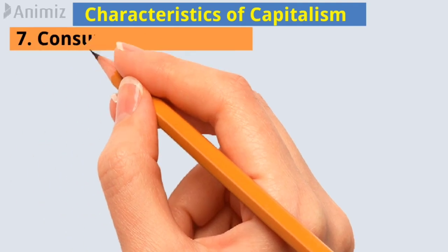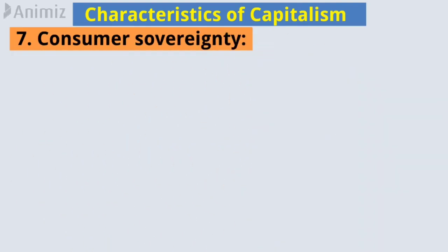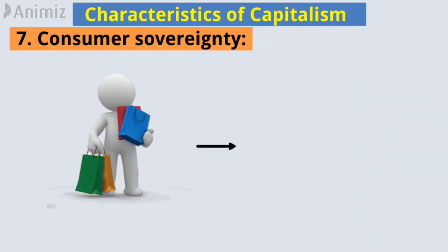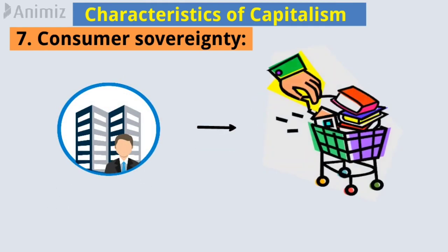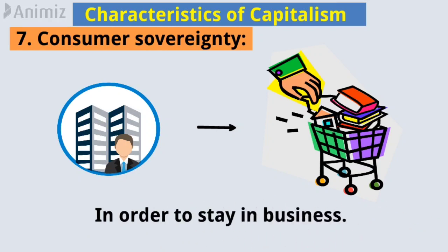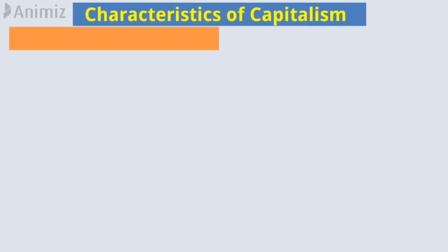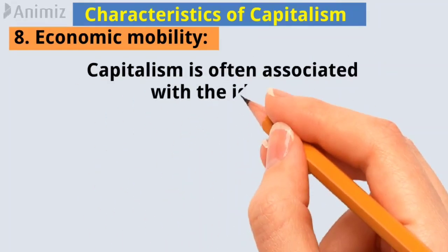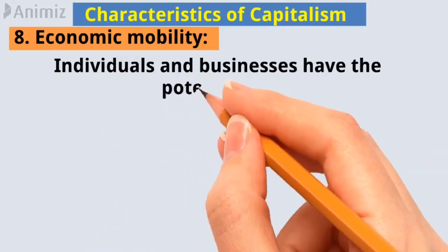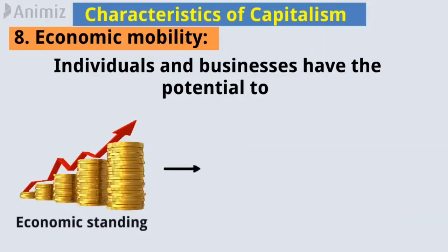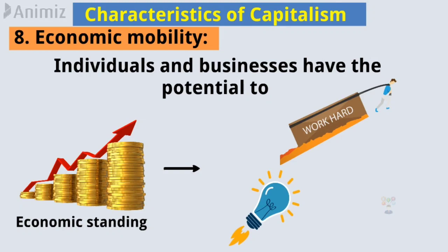7. Consumer sovereignty. Capitalism recognizes that consumers are the ultimate decision makers in the market. Businesses must consider consumers' demands and preferences in order to stay in business. 8. Economic mobility. Capitalism is often associated with the idea of upward mobility, meaning that individuals and businesses have the potential to increase their economic standing through hard work, innovation, and entrepreneurship.